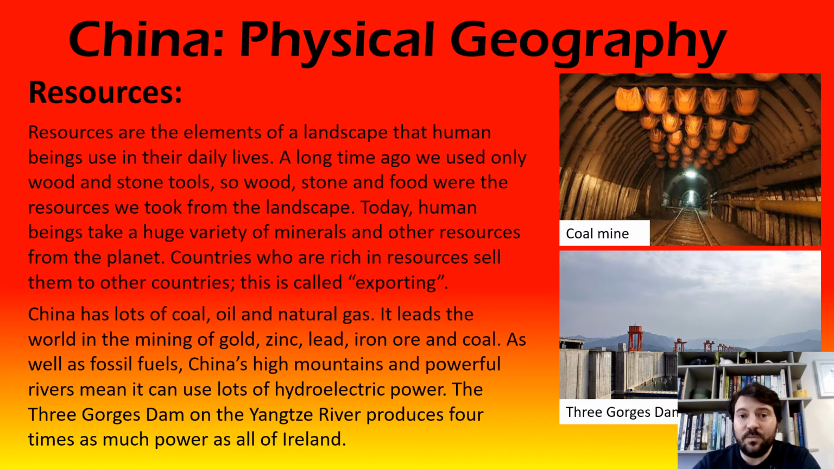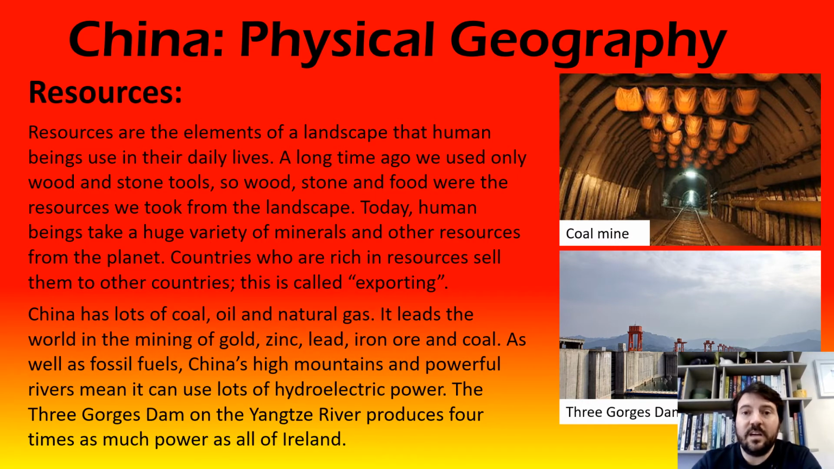So the most obvious one there is food. Human beings take food from their landscape. We take plants, and some of us eat animals, and we use that part of the natural world to keep us alive. Now, then we take other things from the landscape. So if we think about a long time ago when all we had were stone tools, the only real things we took from the landscape were stone to make our tools and wood to make our houses.